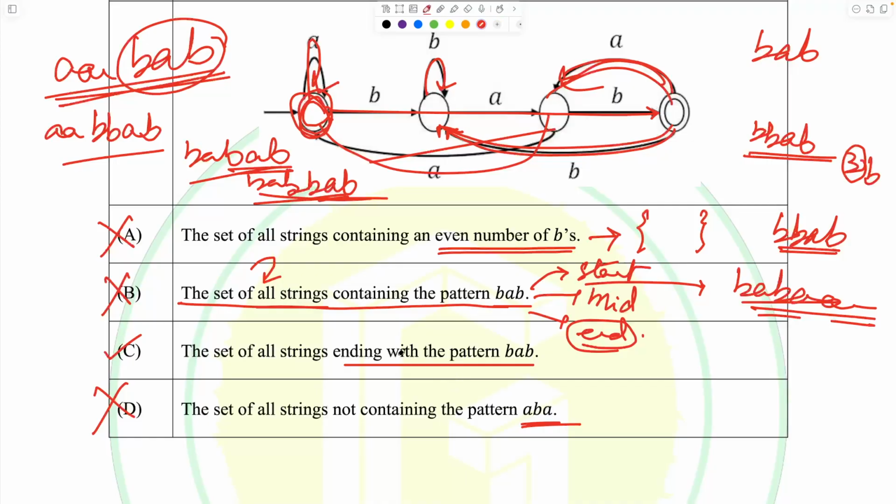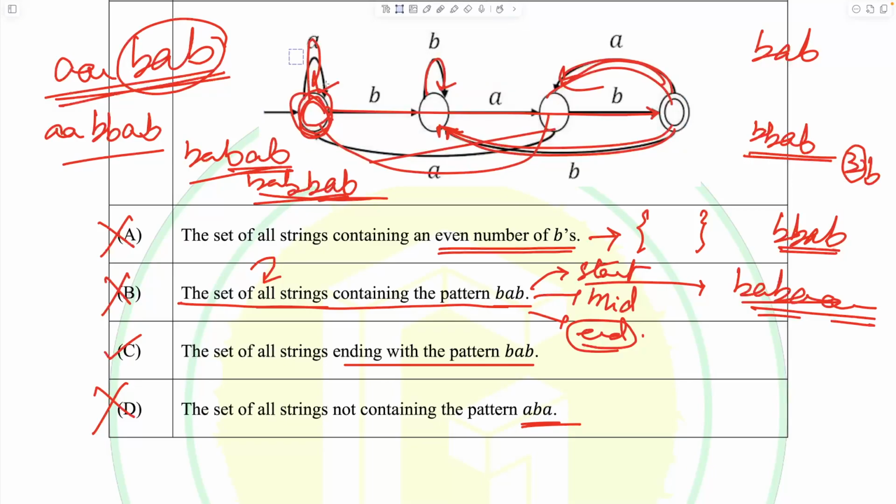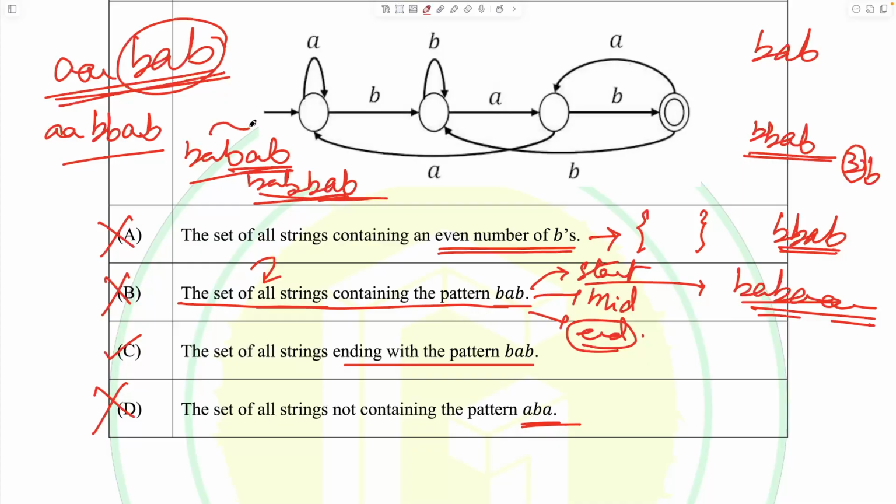One thing I would do is show that this is not the case, so that you have better confidence in what you are doing. Is there a possibility of a particular string that contains ABA? Yes, it is present right over here. I don't even need to do that. It is present in this string which is accepted. ABA is present, and the option states the set of all strings not containing ABA, while BABAB is accepted by the machine, and hence this fourth option cannot possibly be correct.